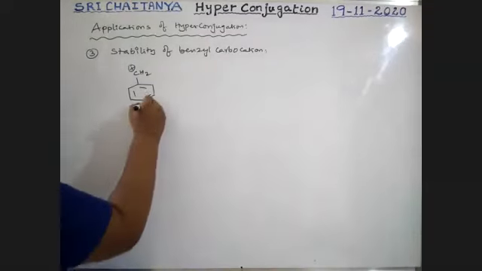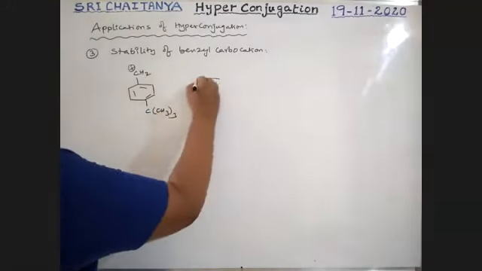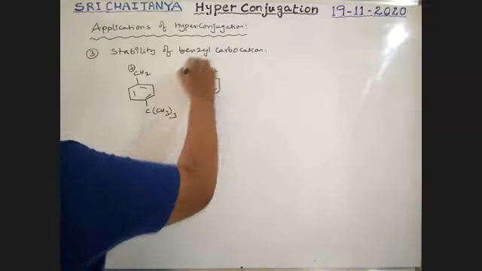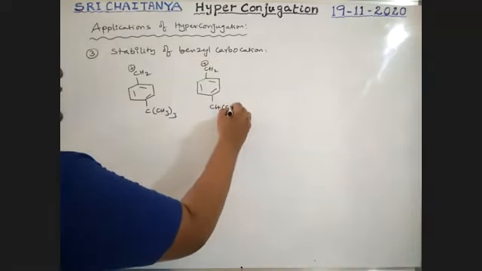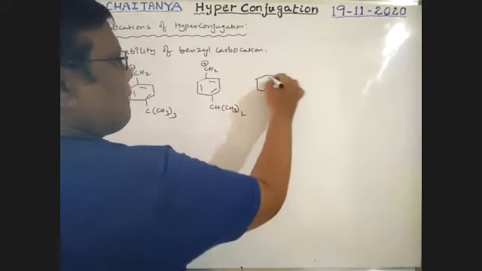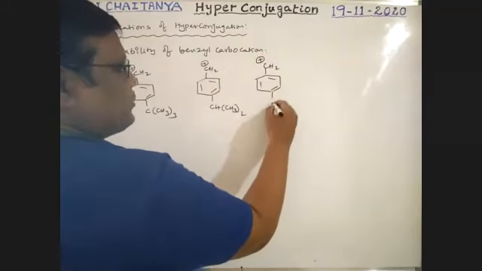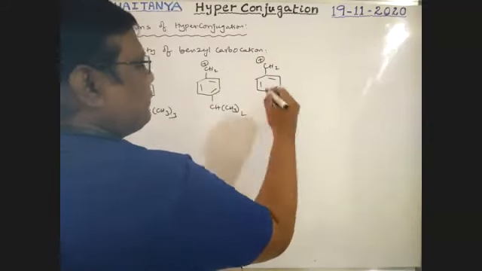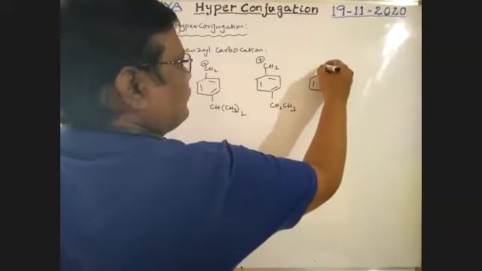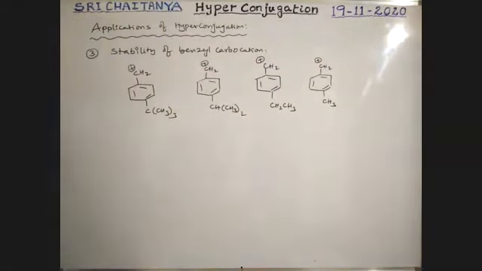Now I am taking at this para position CH3 thrice. This is benzyl carbocation. Here CH3 twice. All these are benzyl carbocations, boys, but it is CH2, CH3, and it is a CH3.